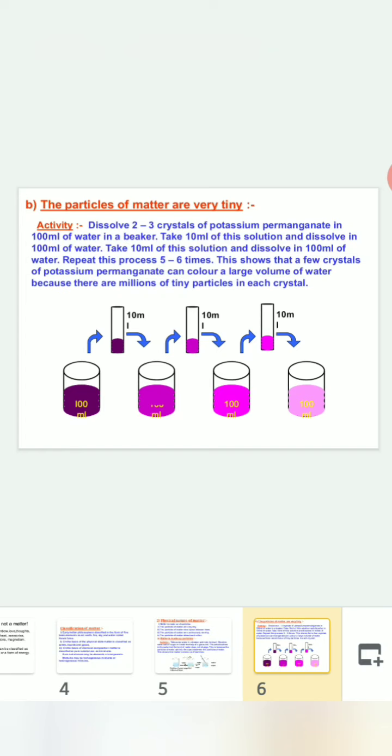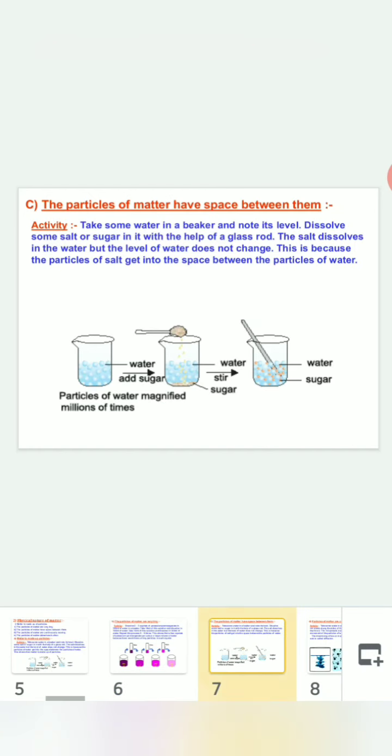This shows that a few crystals of potassium permanganate can color a large volume of water because there are millions of tiny particles in each crystal. So this activity clarifies that the particles of matter are very tiny. Even if we dilute the solution of potassium permanganate, there will be some particles of potassium permanganate which will give color to the water. This shows they are very tiny.